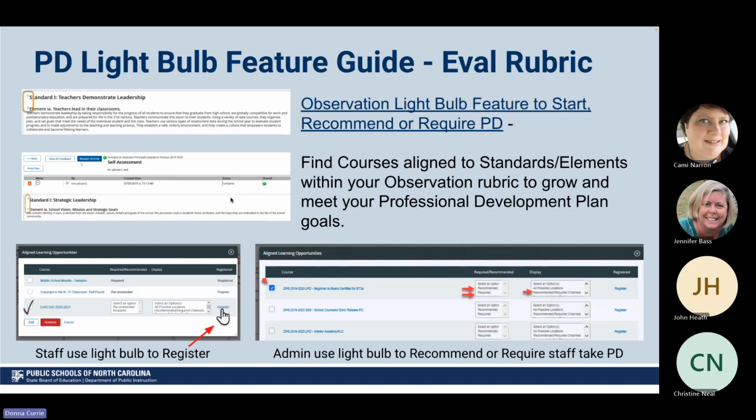So when you are actually in your observations and you are looking at those rubrics, there is a tiny little light bulb that you'll see once you are in those plan types. So if you find out that after your observation maybe you need to focus on a certain area, maybe you didn't perform as well as you would have liked, and you are working on those indicators and maybe doing better on your next observation, click on that light bulb. And that is your little light bulb moment. Once you click on that light bulb, it's going to take you to a list of courses that course creators have tagged to that standard. Once you click on that icon, a list of classes will come up. Check the one that you're interested in, and then you can register